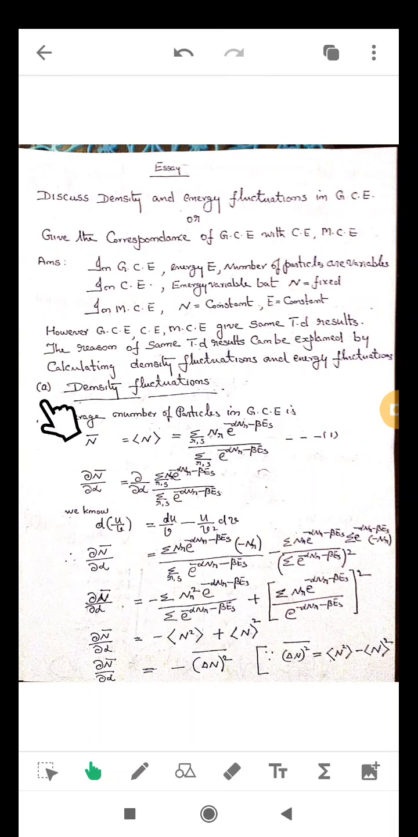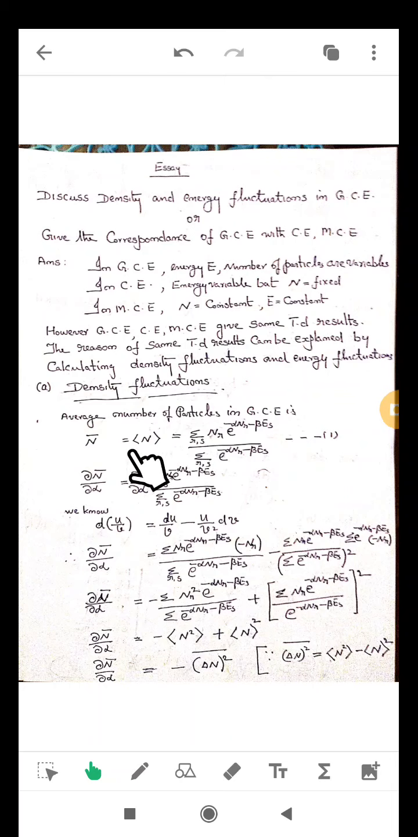First one, density fluctuation calculation. We know in G.C.E, the average number of particles is n bar, or expectation n, equal to summation over r, s of n_r into probability. Probability is e raised to minus alpha n_r minus beta E_s divided by summation over r, s of e raised to minus alpha n_r minus beta E_s. Take it as equation number 1.